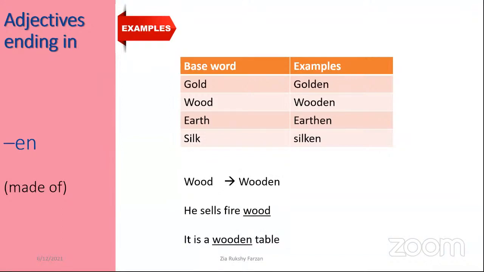Wood, wooden. He sells firewood. It is a wooden table. Wooden. Golden chain. Earthen goblet. Silken wool. Right? Like that, we can make use of these adjectives. Write this down too.